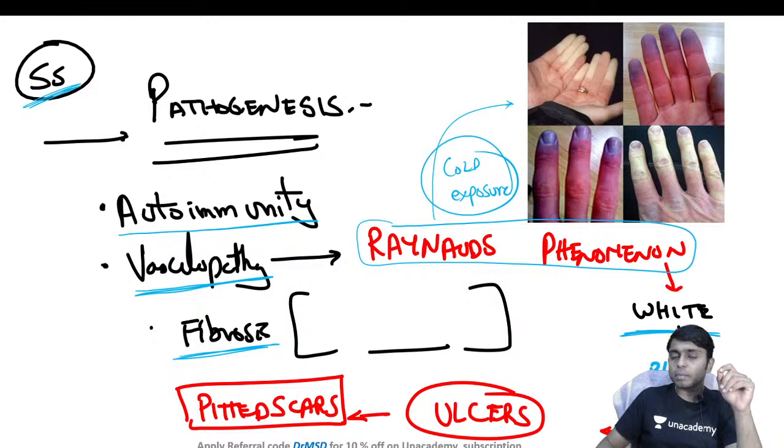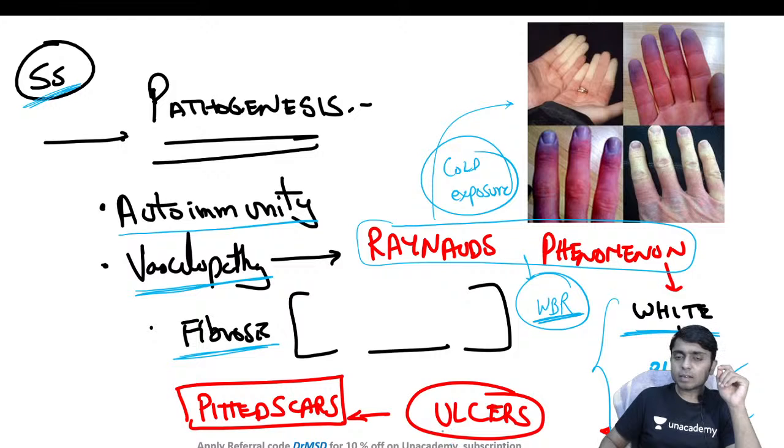After this there is a delayed phase where pooling of blood is seen, because of which there is bluish discoloration. Then there is a sudden vasodilatation once the cold exposure is taken away, because of which there is reddish discoloration. So this is the order in which the color changes in Raynaud's phenomenon are seen. That is white, blue and red.